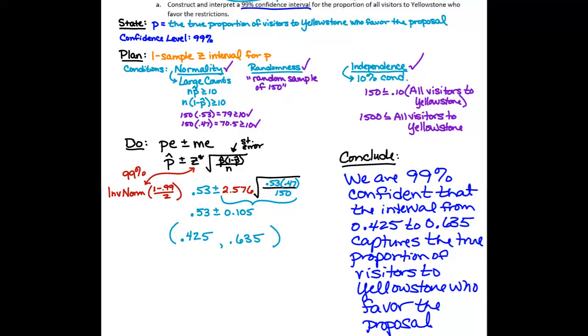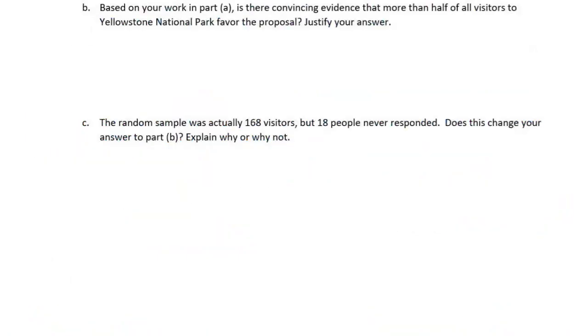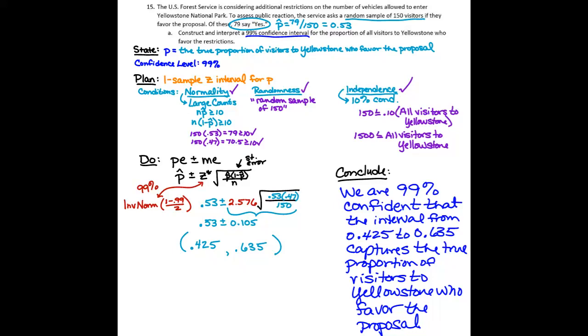Question 15 has 2 more parts. So let's go look at part B. Yep, sorry. There's everything.